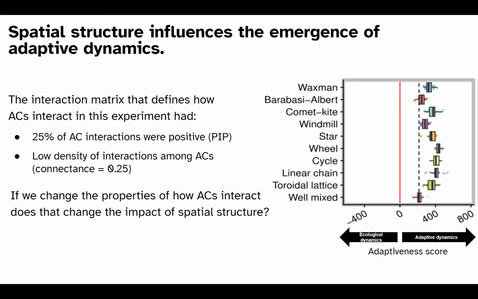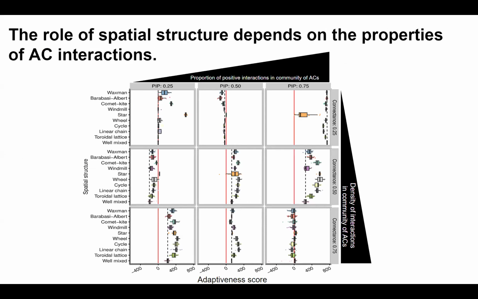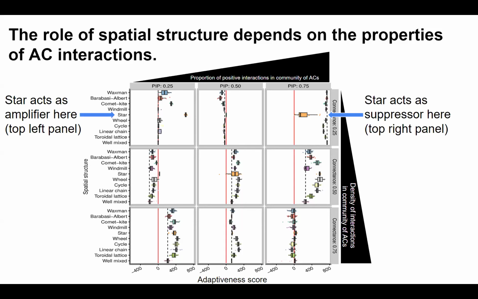So then if we change these properties, we're going to see the full impact of spatial structure in this next slide, where we see that the role of spatial structure depends on these properties of AC interactions. Looking at this figure, from left to right, we see the proportion of positive interactions increase. And then from top to bottom, we see the density of connection increase. And we can make this statement as we see that the star graph acts as an amplifier in the top left, and we see it act as a suppressor in the top right panel.